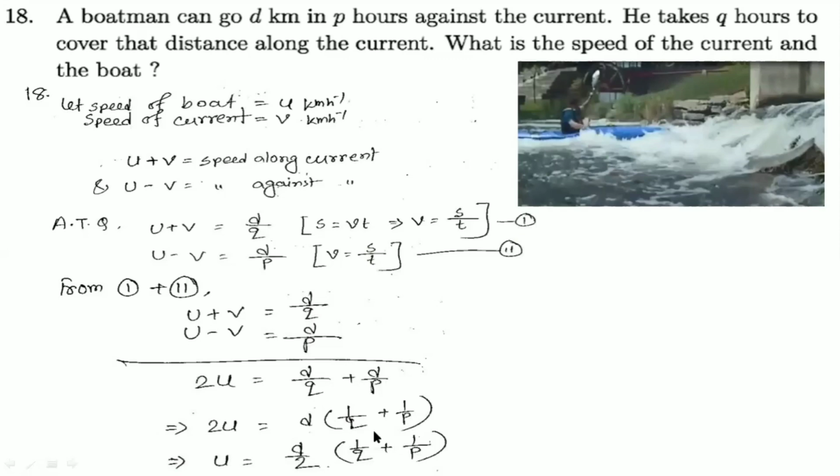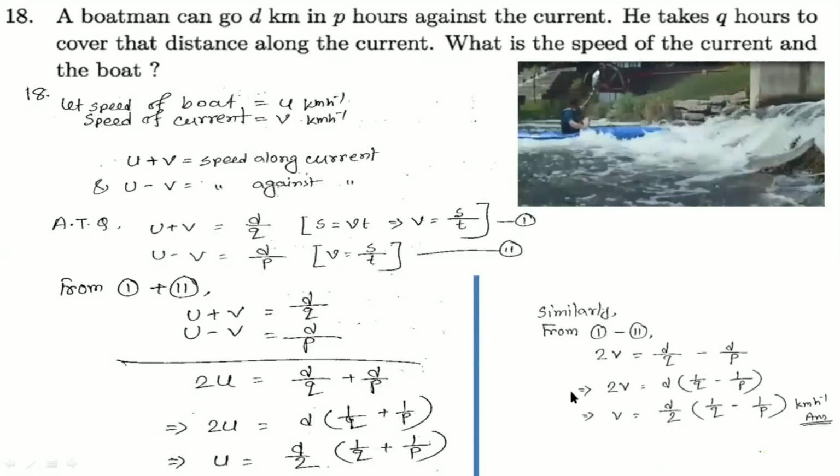Now we need to find the current speed. How can we do this? It's very easy to find by subtracting. Just similarly subtracting these two. If we subtract this, then u is gone, we get 2v equals d by q minus d by p. Then the 2 will change sides. Then v equals d by 2 into 1 by q minus 1 by p.